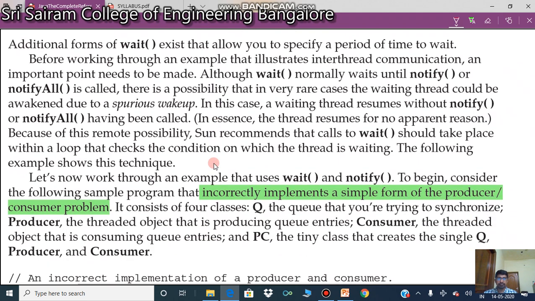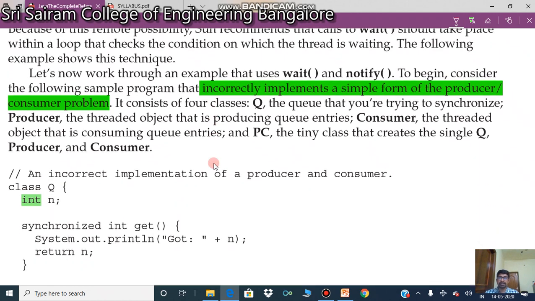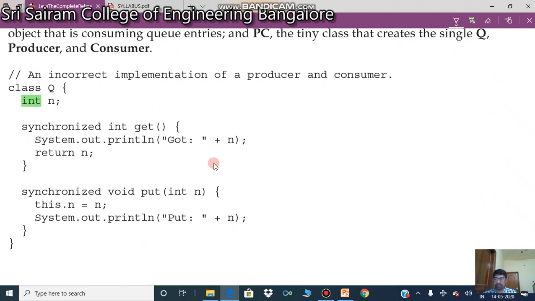So let us see how we can convert this into a program. We have a program in the syllabus which is the producer and consumer problem, and you can see the program which is incorrectly implemented if you have not made use of wait, notify and notifyAll. Let us see what happens in the producer and consumer problem. So this is the program, please take a little care. We have a class called Q. Your class Q starts here and ends here. So look at the class Q.